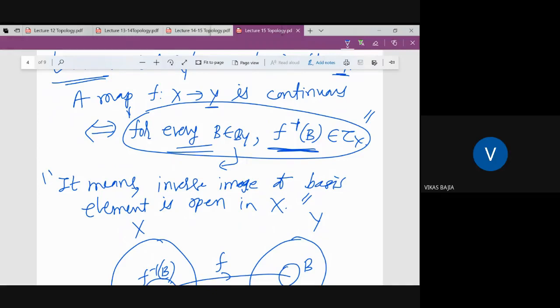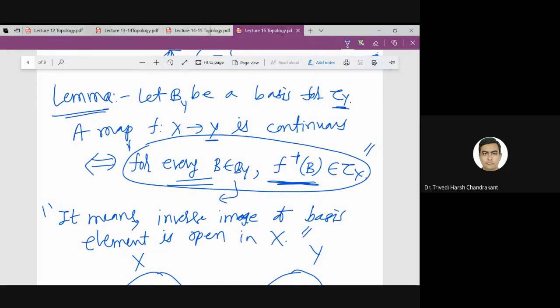Because we are taking the inverse image of an open set, tau Y is a topology on Y. Yes, that is true. And its inverse image belongs to tau X, and tau X is also a topology on X. Then every element is open in tau X.